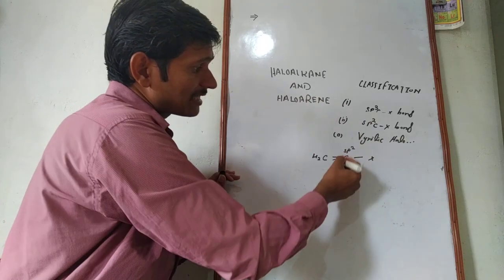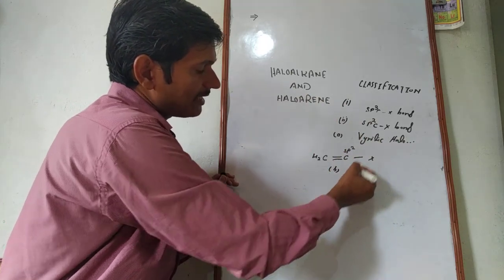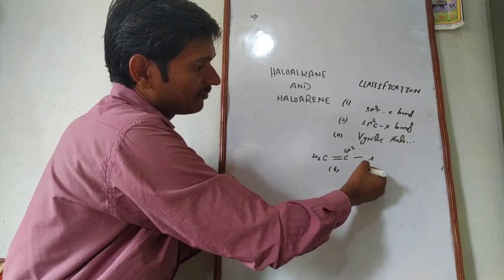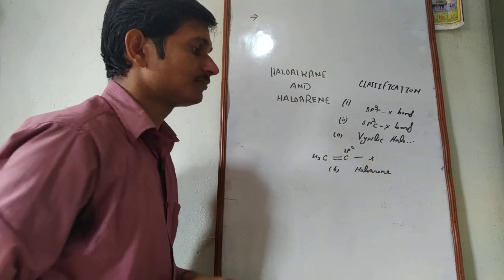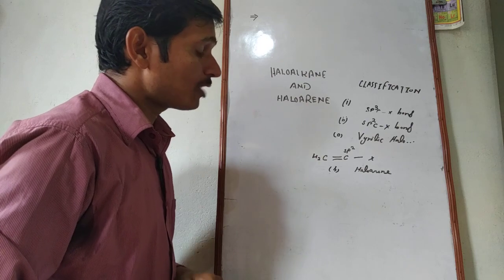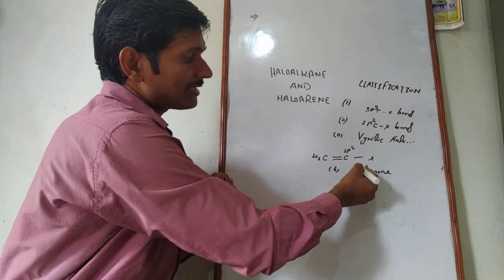The next class which we may get is haloarene.